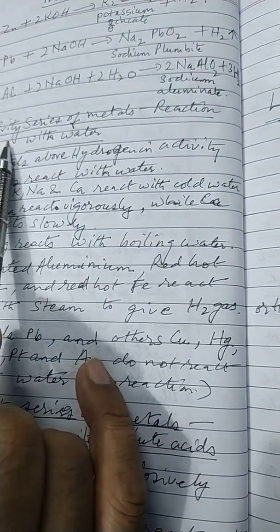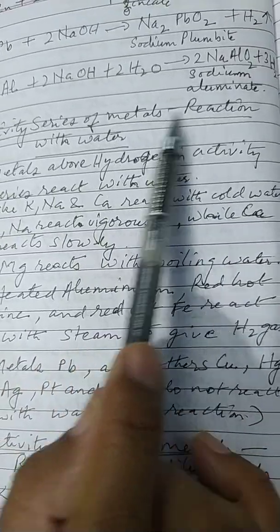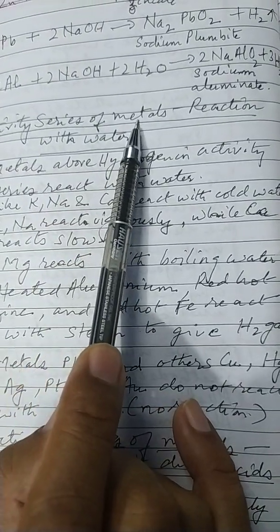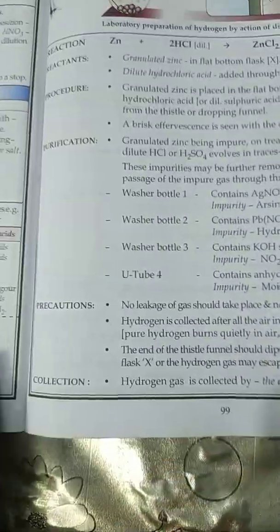Then we see the activity series of metals, how there is a reaction with water. In the reactivity series of metals, we see that there is a reaction with water.